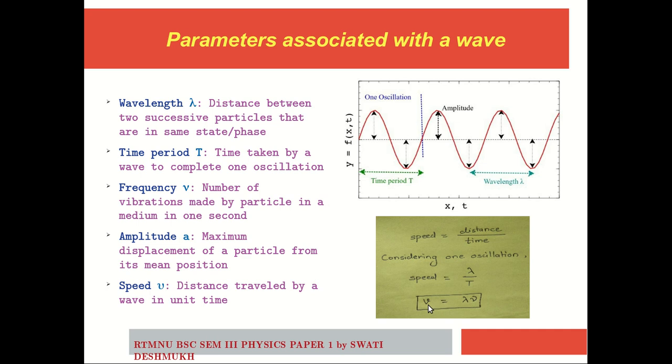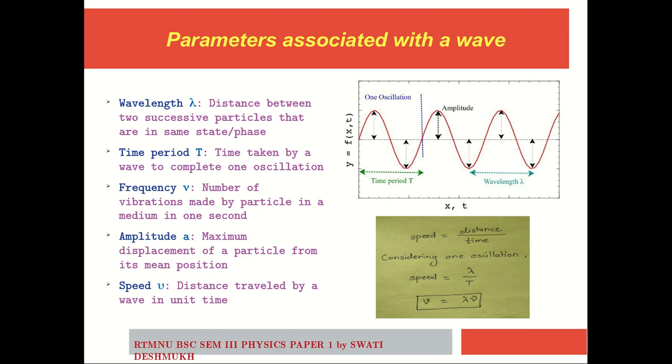So speed of a wave is nothing but the multiplication of its wavelength and its frequency. This is a formula that we must remember if we have to solve various mathematical problems in exam.